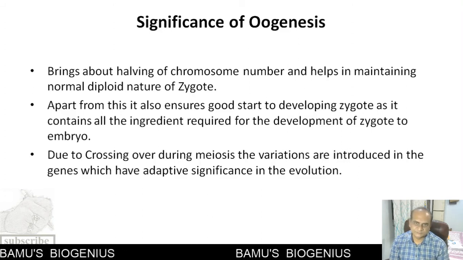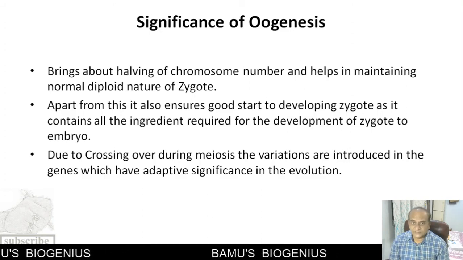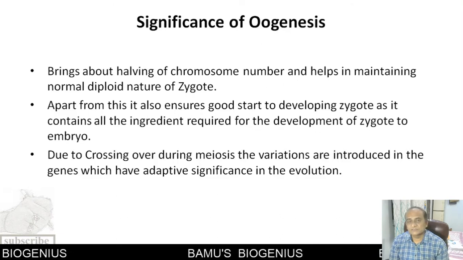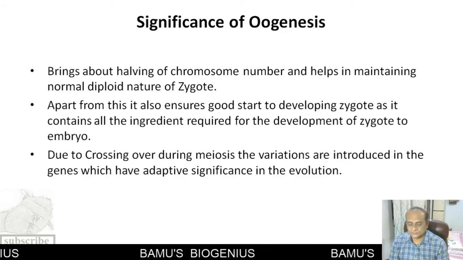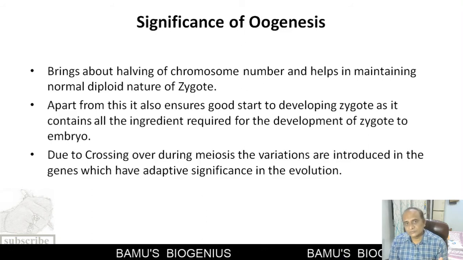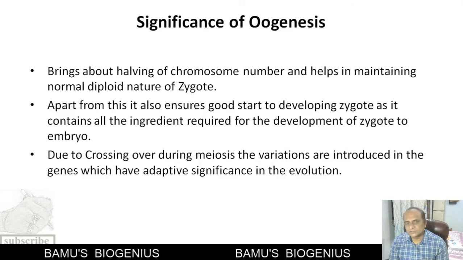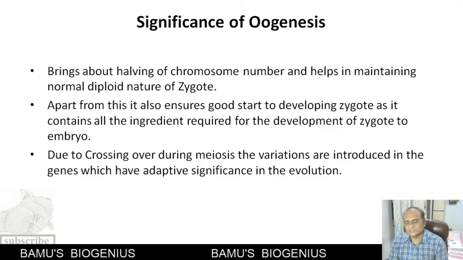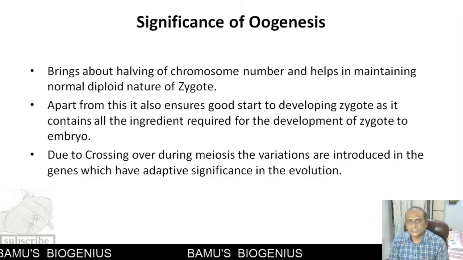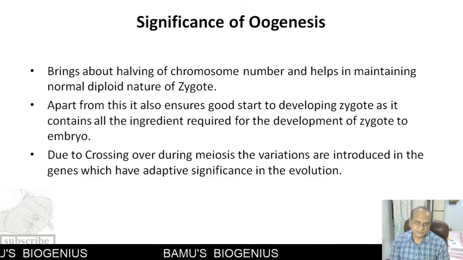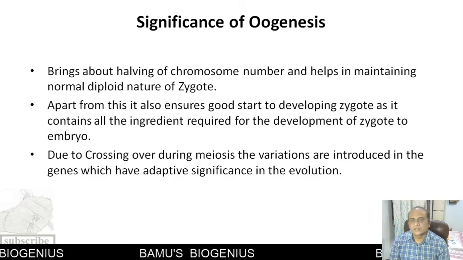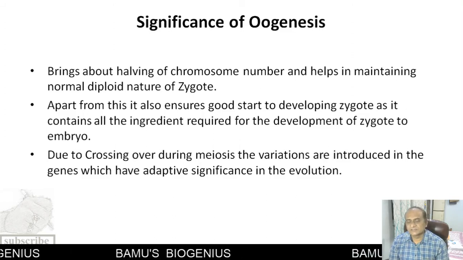Because of this, the zygote that is formed maintains its 2n number of chromosomes, as n chromosomes are contributed by the spermatozoa and n chromosomes by the ovum. So sperm and ovum fuse and form a zygote, which has a diploid nature.